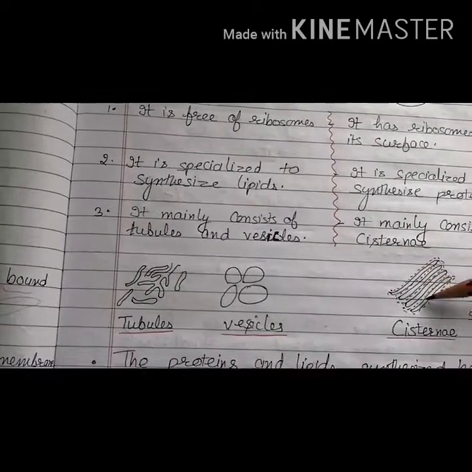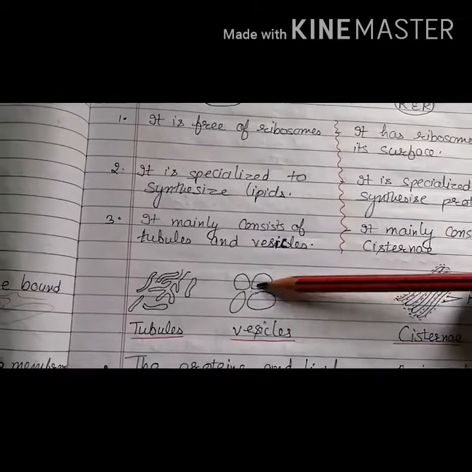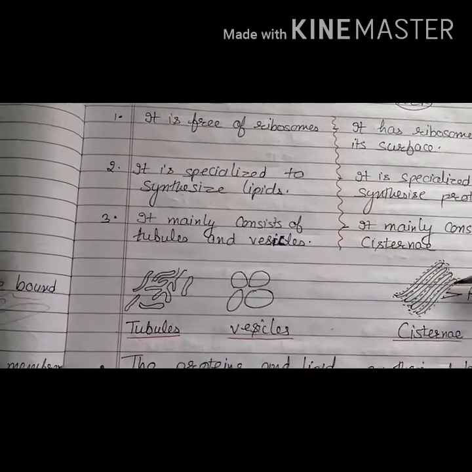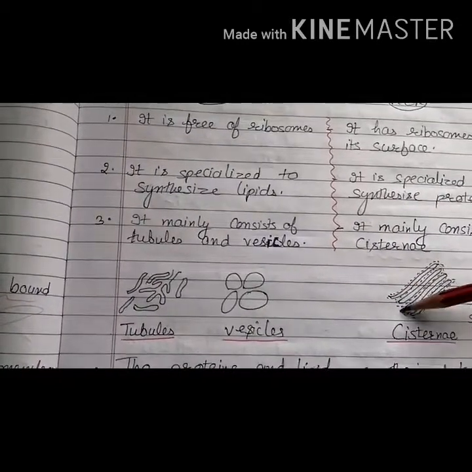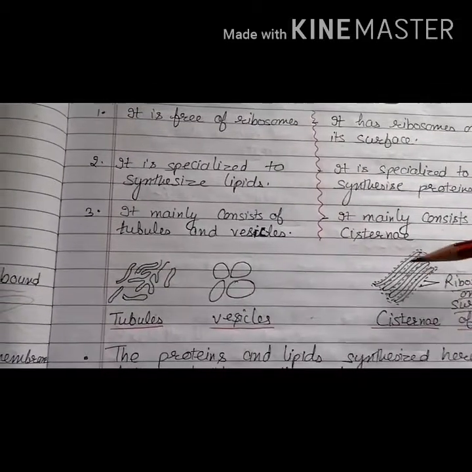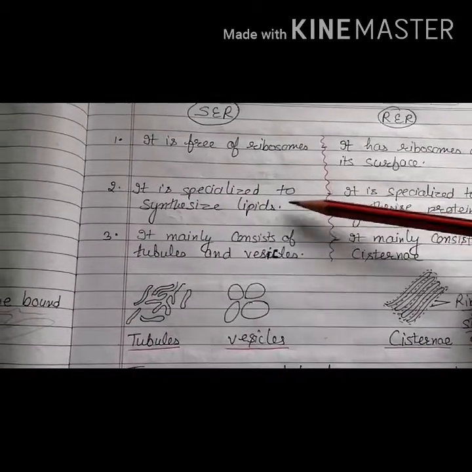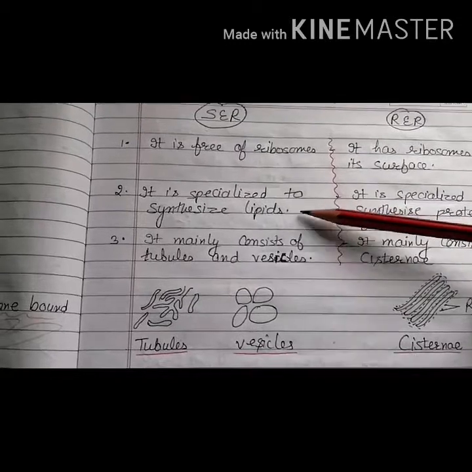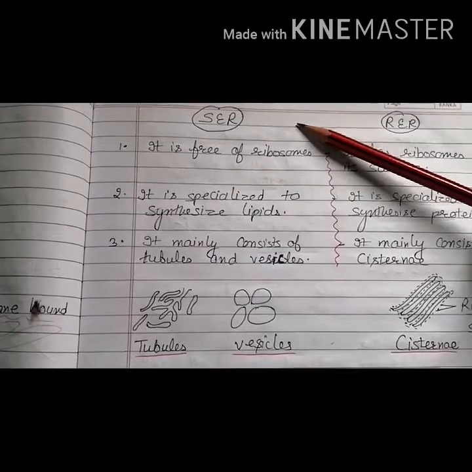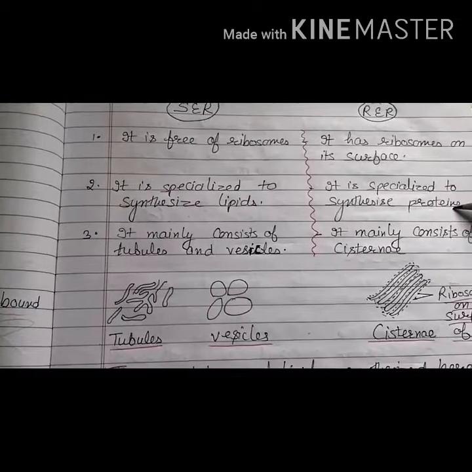You can see over here in the diagram, the SER, smooth endoplasmic reticulum, has a very smooth surface because there are no ribosomes on its outer membrane. Whereas on RER, rough endoplasmic reticulum, small dot-like structures which are called ribosomes are present on the surface. That is why they look rough in structure. The second difference is that SER is specialized to synthesize lipids. Lipids are produced or manufactured on the surface of the smooth endoplasmic reticulum. Whereas what is the main function of RER? It is specialized to synthesize the proteins.